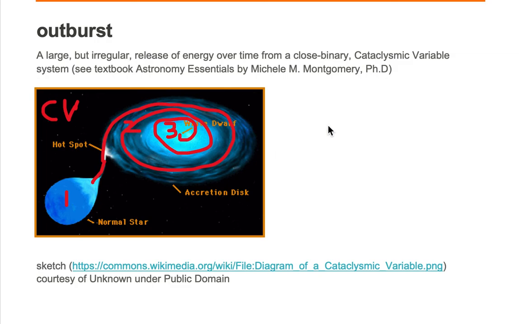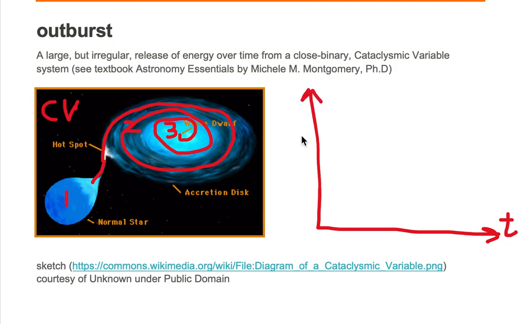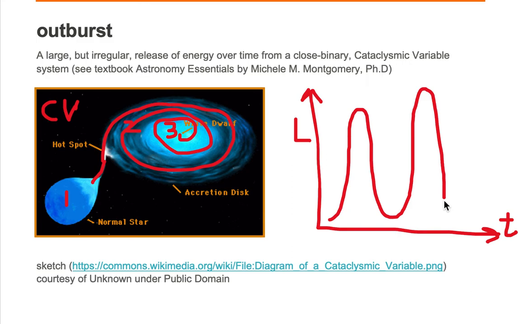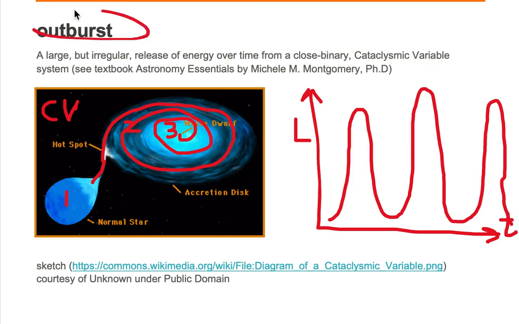Now, over time, we generate this light curve. Time is on the horizontal axis, and luminosity from the system is on the vertical axis. Over time, we see this sudden release of energy, and the release of energy is irregular, both in the amount that's being released and in the duration intervals between the outbursts. Each one of these is called an outburst.